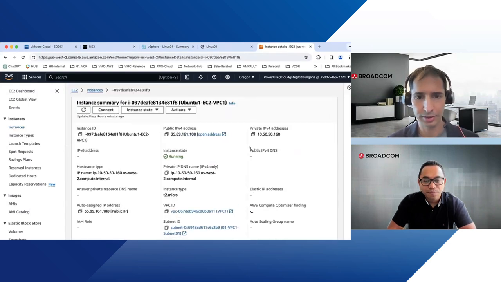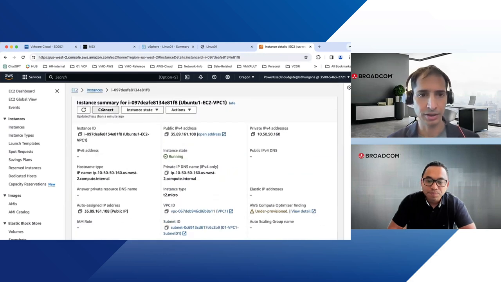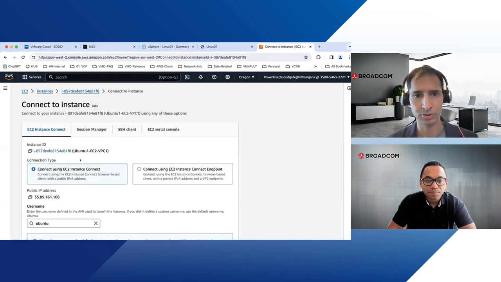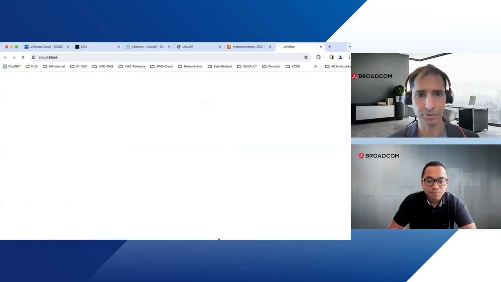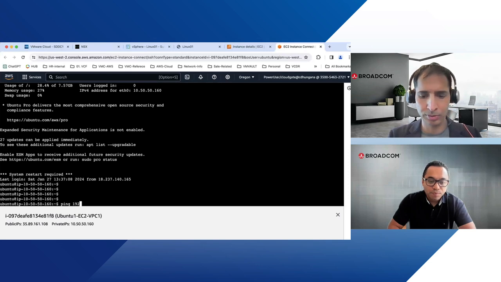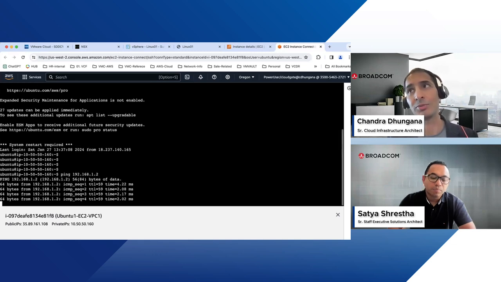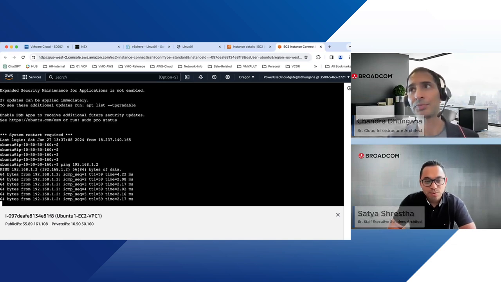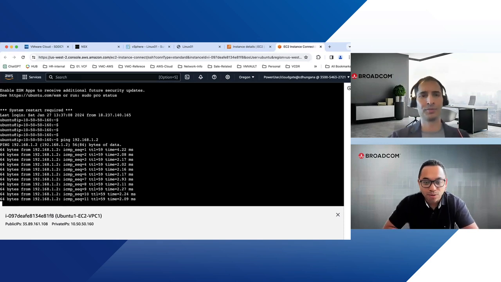This is the one we're pinging from the SDDC side. I go and connect to the EC2 instance. 192.168.1.2 is our VM on the SDDC side. So we can see the communication vice versa. Both sides are able to do ICMP pings, and it looks like it is all running okay.